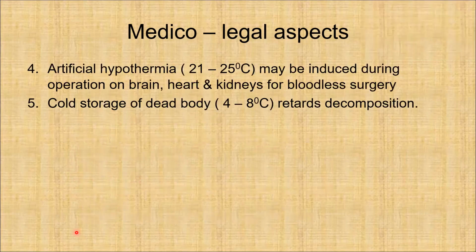Artificial hypothermia of temperature 21 to 25 degrees centigrade may be induced during operations on brain, heart, kidney, etc., for a bloodless surgery.